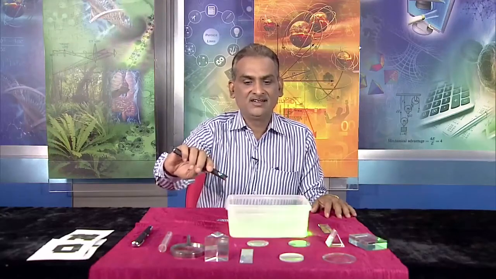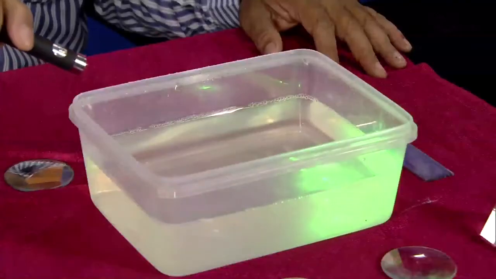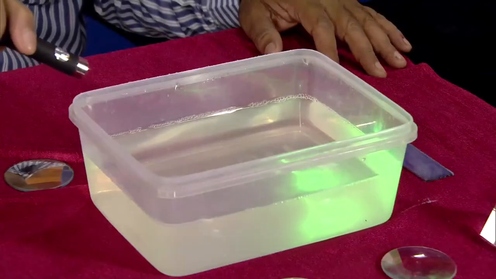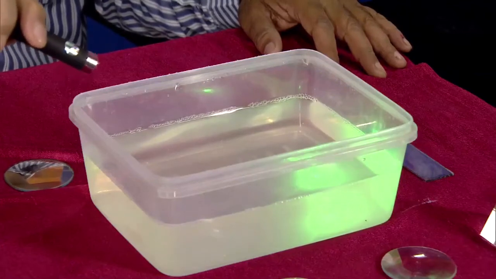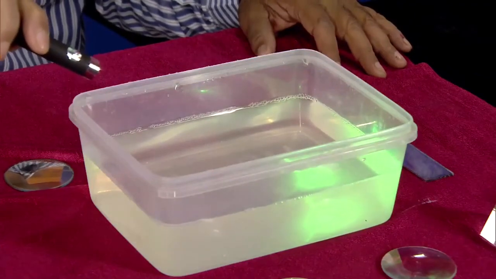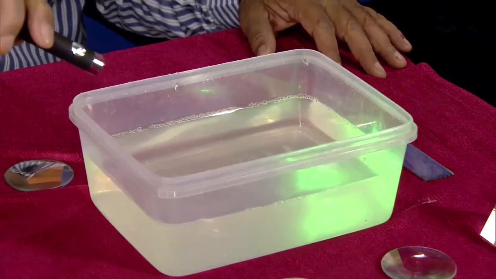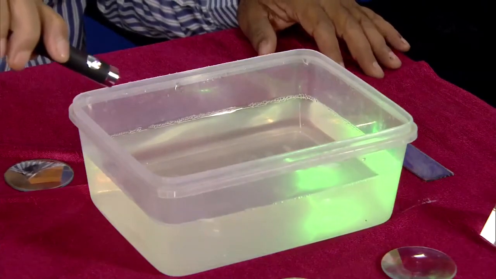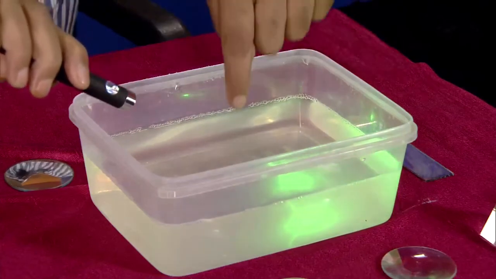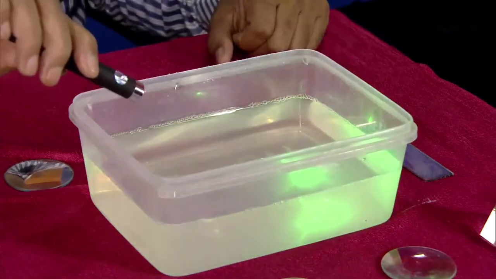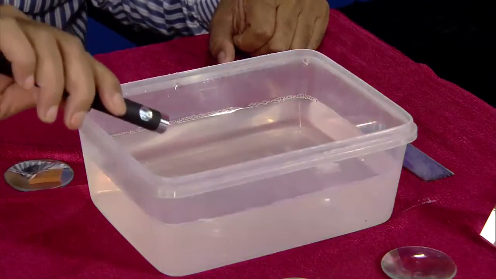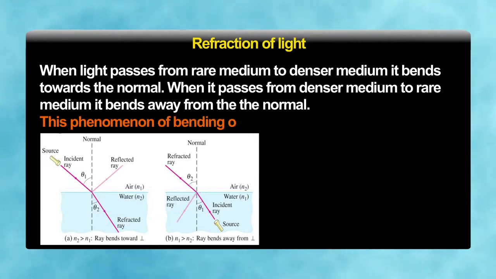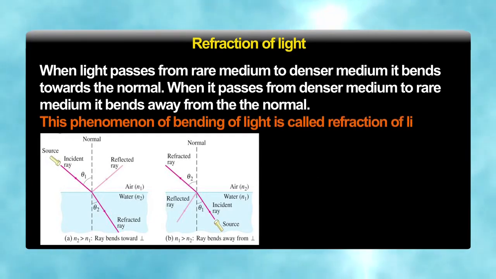You will see here, when light is passing from the rarer medium, that is air, to the denser medium, that is water, because water is a denser medium, what is happening? It is bending towards the normal. If we draw a normal here, definitely we will find that it is bending towards the normal, or when it passes from denser to rarer, it moves away from the normal. This phenomenon of bending of light is called refraction of light.